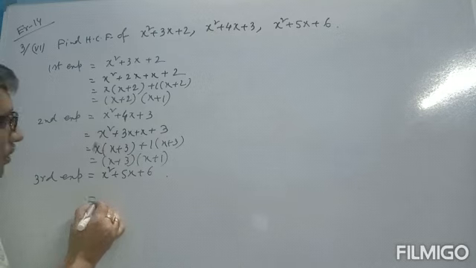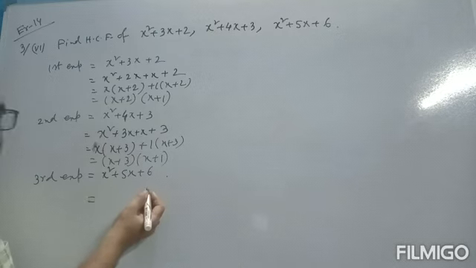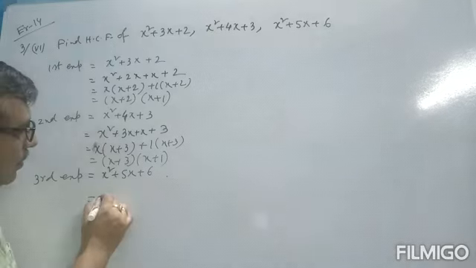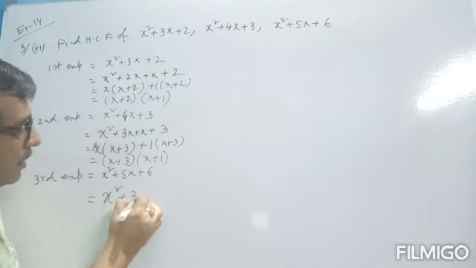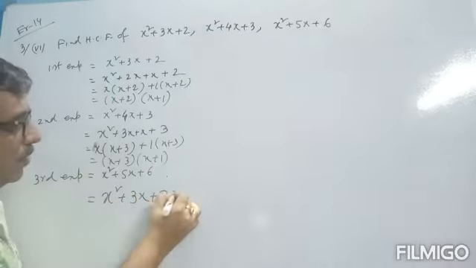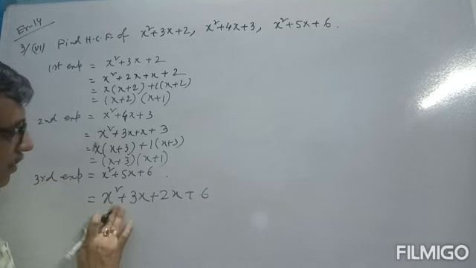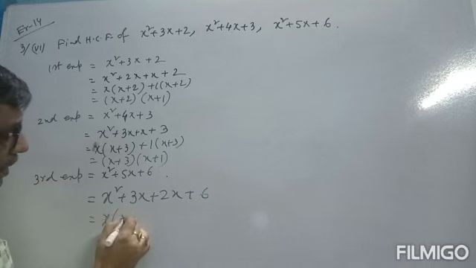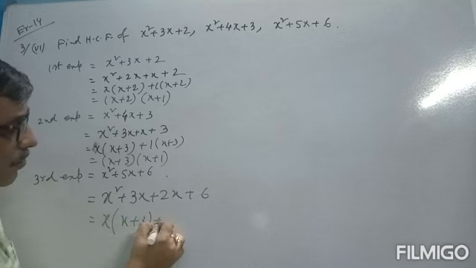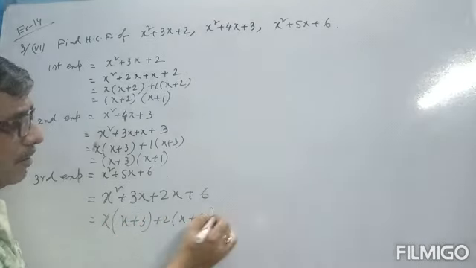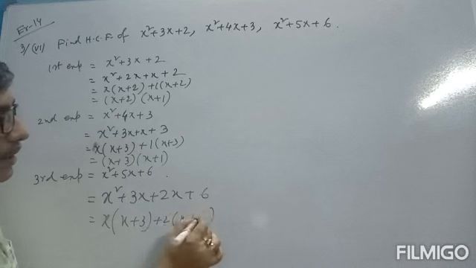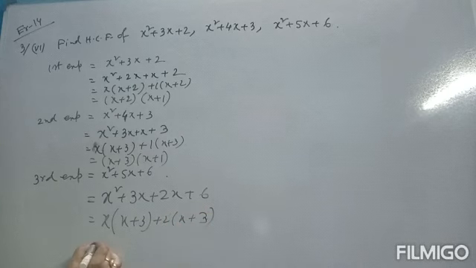Next, third expression, x square plus 5x plus 6. Write down x square plus 3x plus 2x plus 6. So x is common, x plus 3, and 2 is common, x plus 3. Then we get x plus 3 into x plus 2.